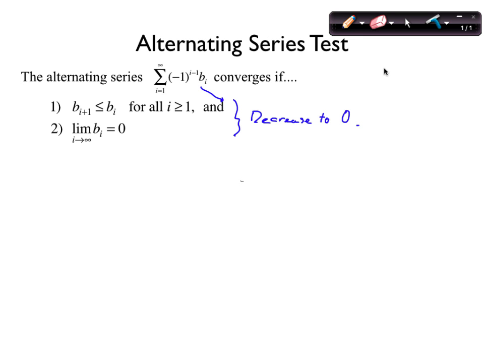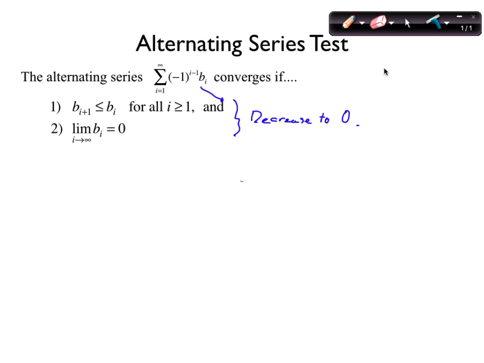So remember when we were talking about the divergence test? We said, if the sequence converges to 0, does the series converge? Sometimes, right? This was the whole maybe situation. Sometimes it does, sometimes it doesn't. Well, if the sequence converges to 0 and it's alternating, it converges.